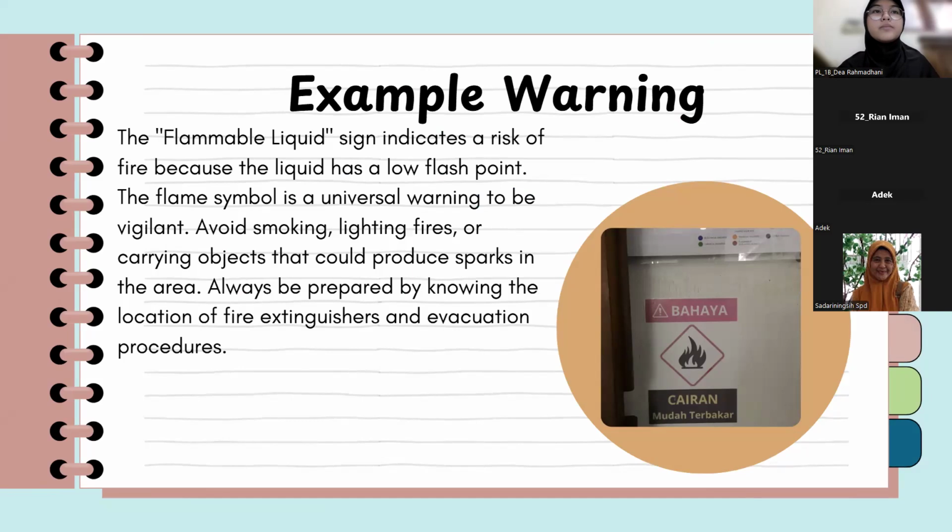The flame symbol is a universal warning to be vigilant, avoid smoking, lighting fire, or sharing an object that could cause sparks in the area. Always be prepared by knowing the location of the fire extinguisher and evacuation procedure.